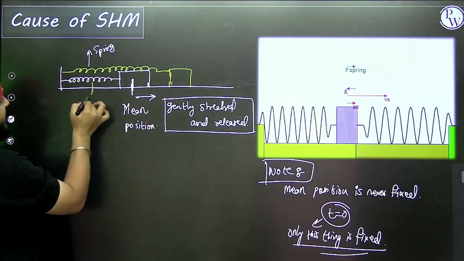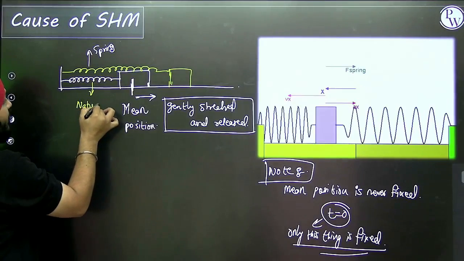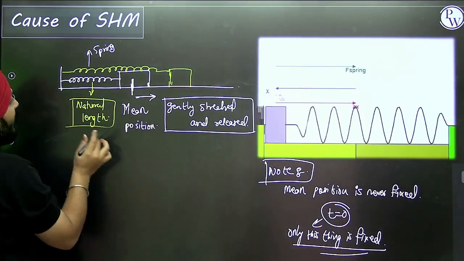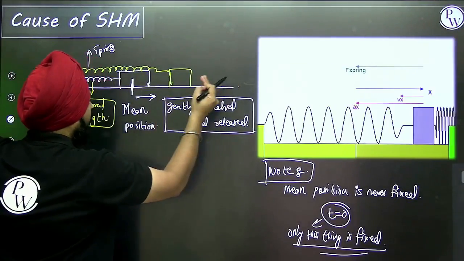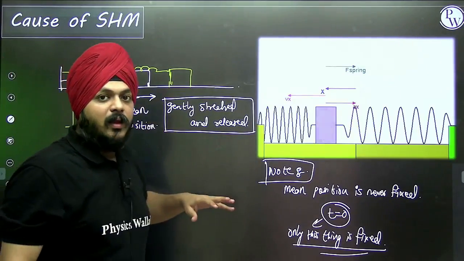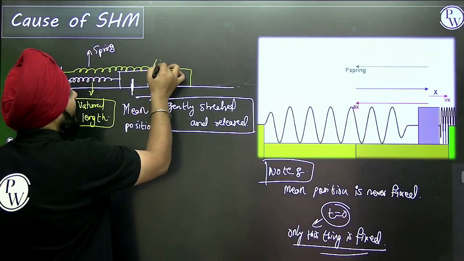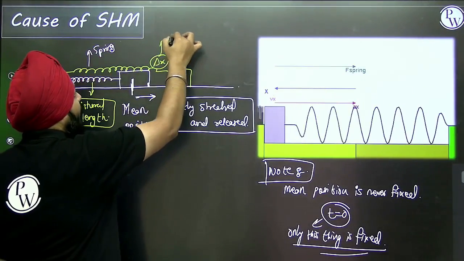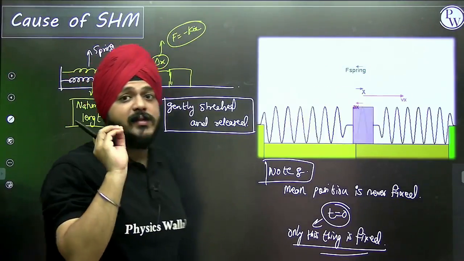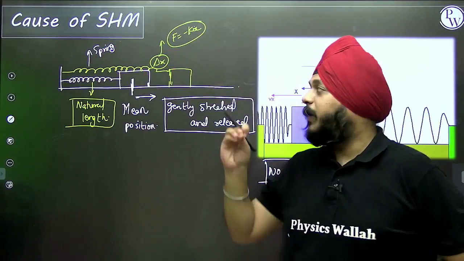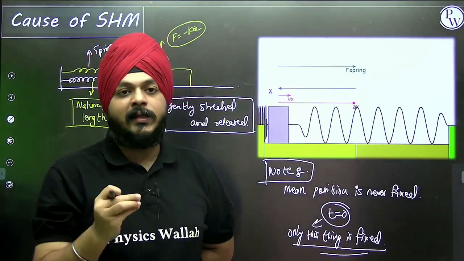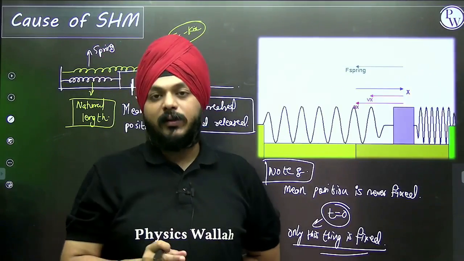Initially the spring was in its natural length, but as it is gently stretched and released, obviously it will get elongated. When it is gently stretched, we have an extension in it, and because of that, one restoring force is developed. Why? Because the spring is elastic in nature. This is one of the best examples to understand why springs are taken in SHM.